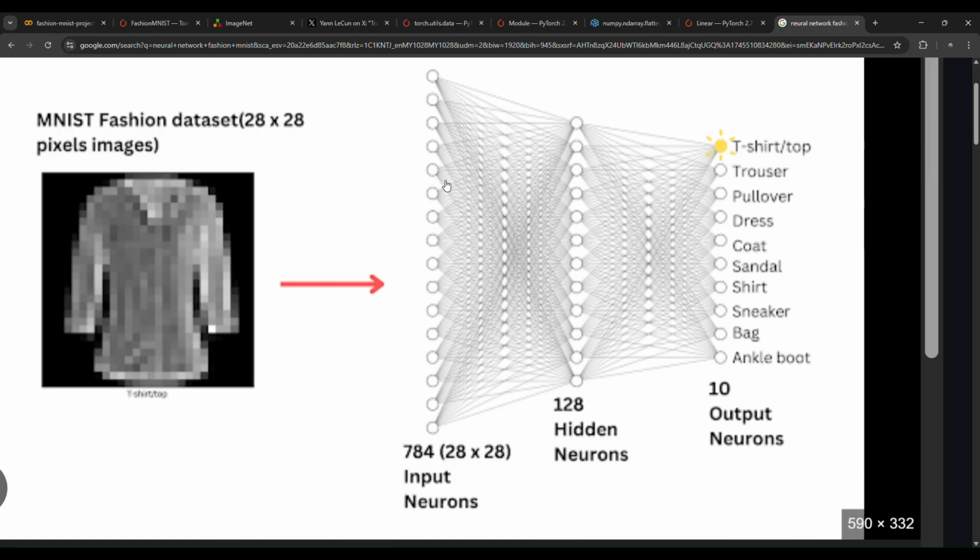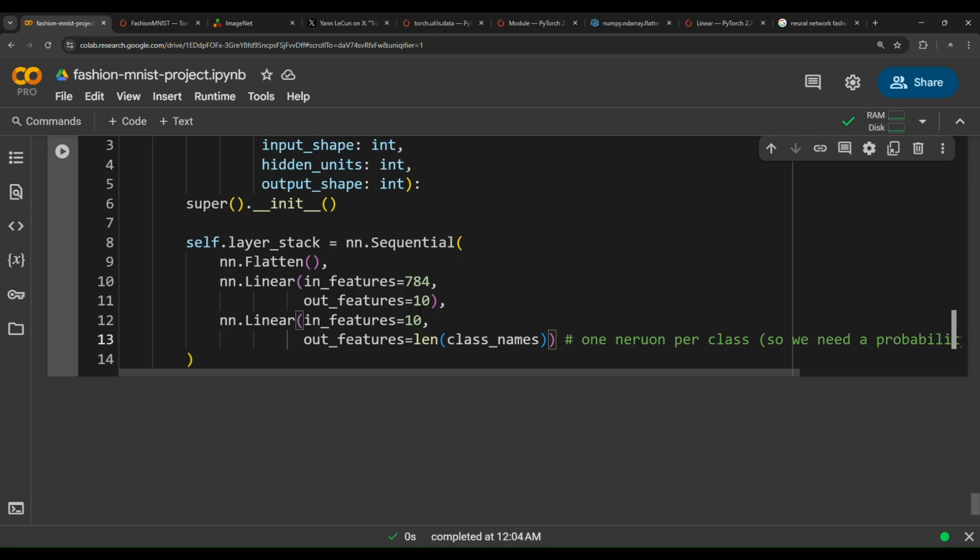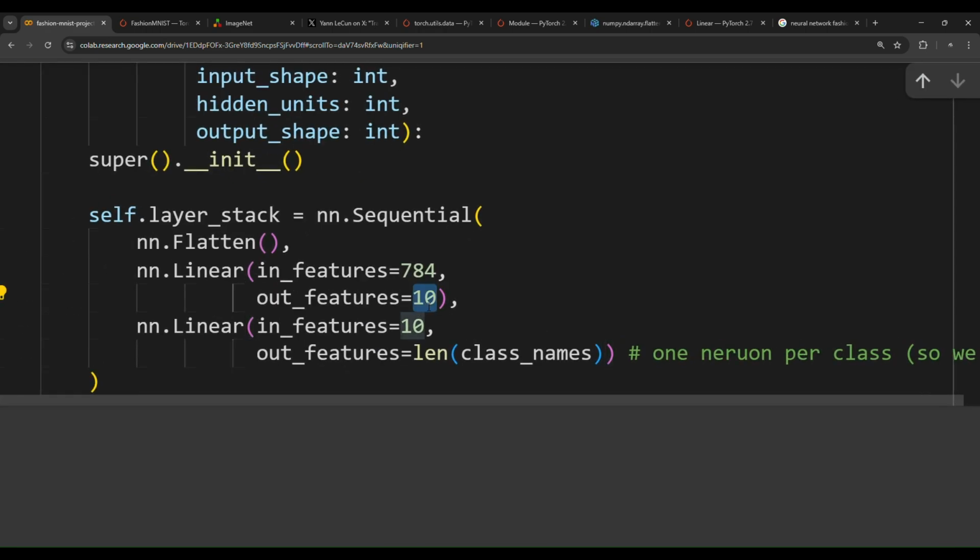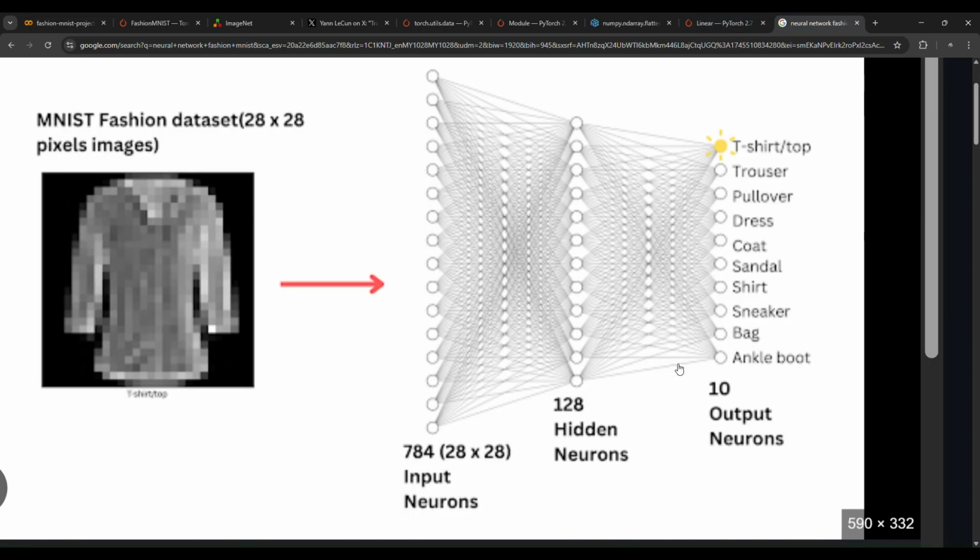And these input neurons will pass the data through this hidden layer. This hidden layer in this case contains 128 neurons. In our case, we have made it just simple, 10 neurons, but in this image they have specified 128 neurons. And then, how many neurons are in the output layer? We have 10 output neurons in the output layer.